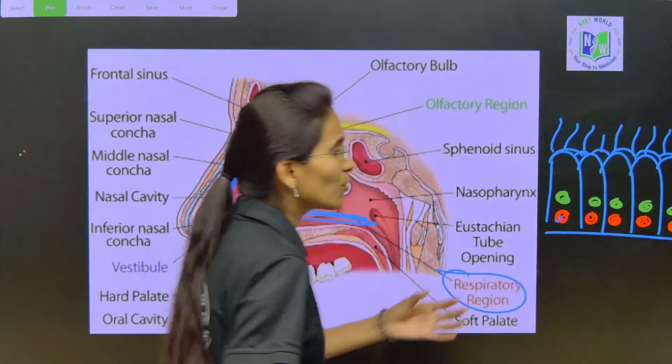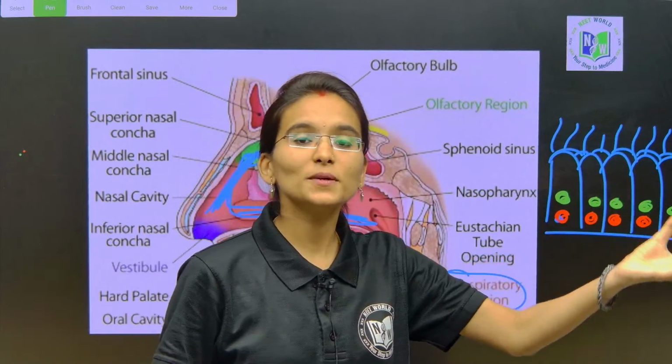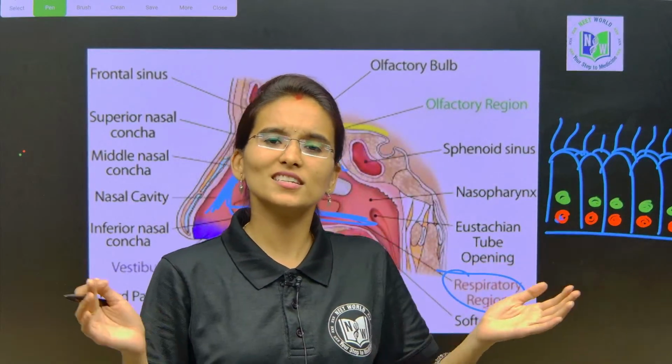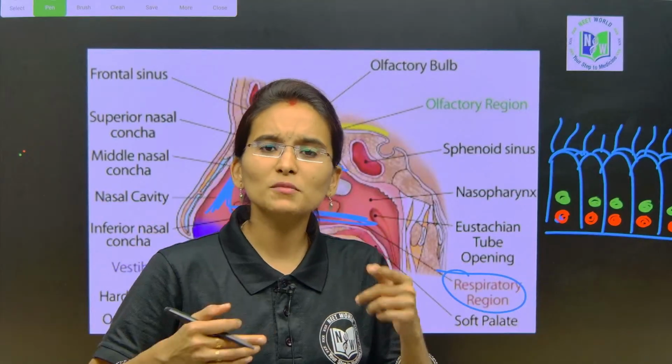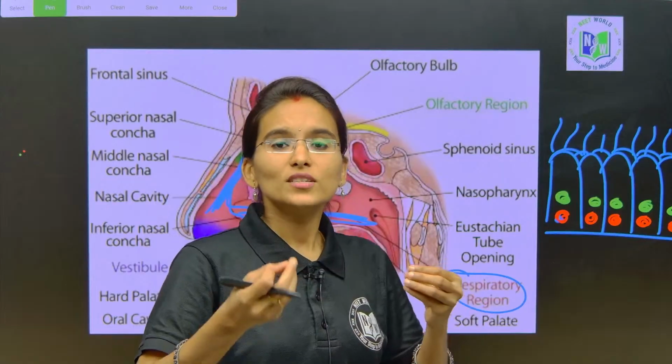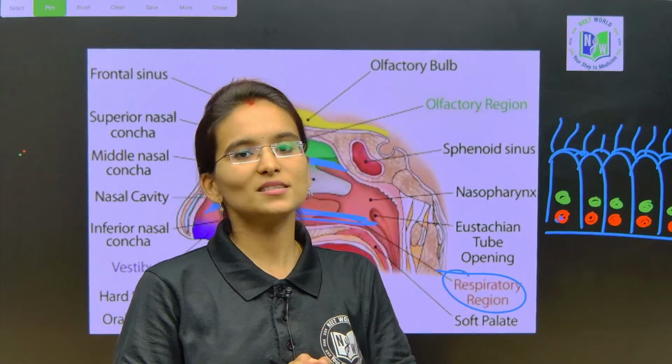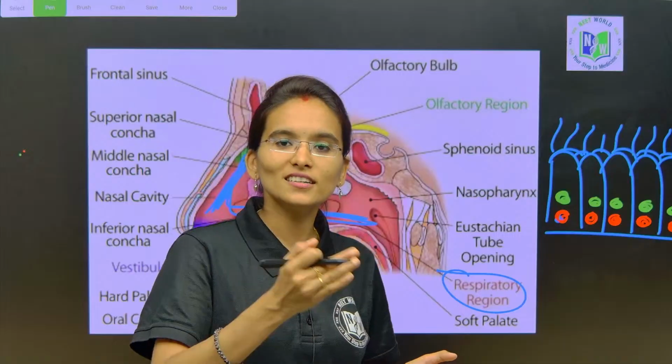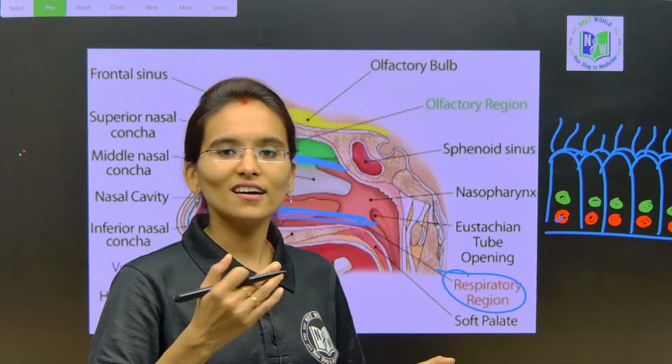Whatever I am explaining is about the respiratory region. The vestibular region is very easy. It is made up of just sebaceous glands, and hairs are present, which help in trapping all the dust particles and prevent their entry into our respiratory tract.